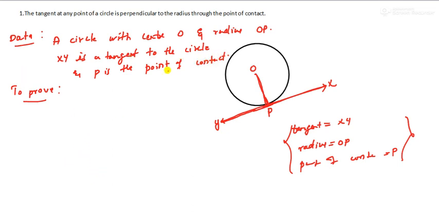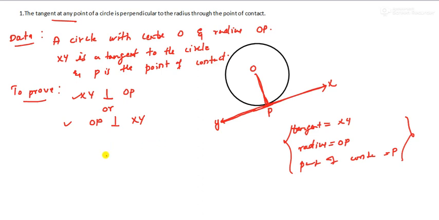Now what we have to prove? We have to prove that the tangent, which is XY, is perpendicular to OP, or you can also write OP is perpendicular to XY. Anyone you can write, either this or that. Got it?